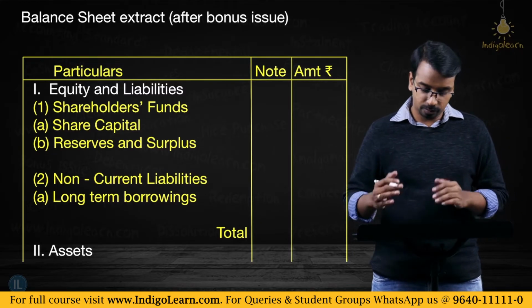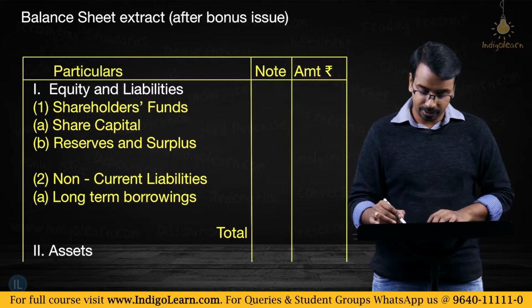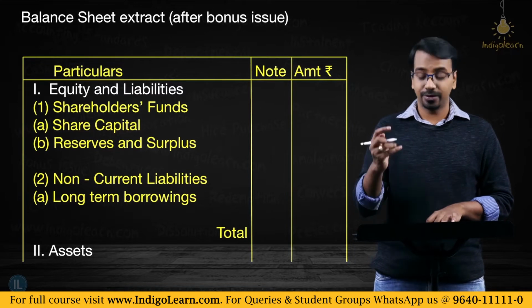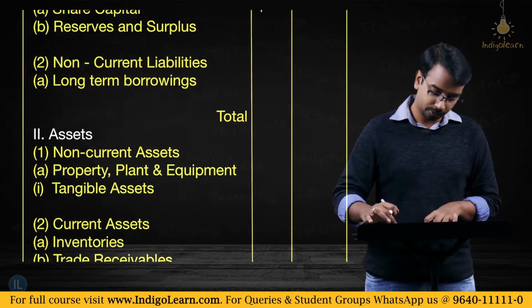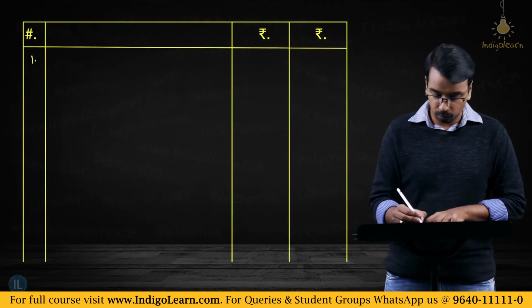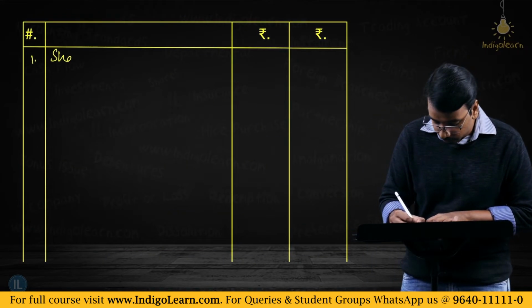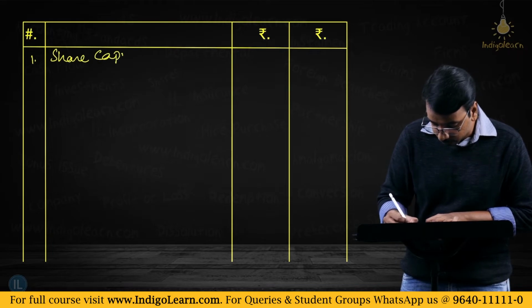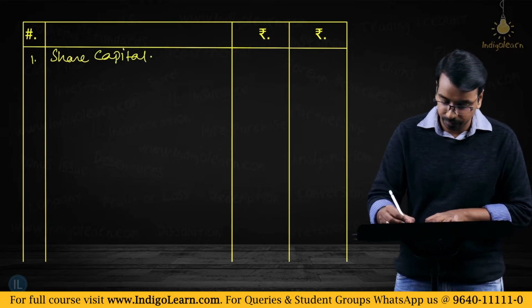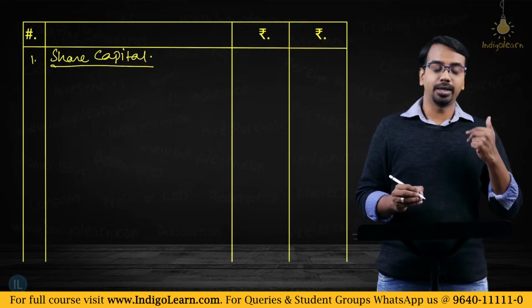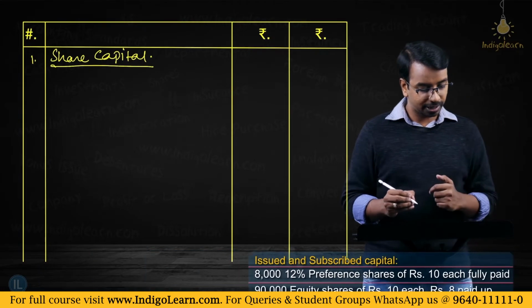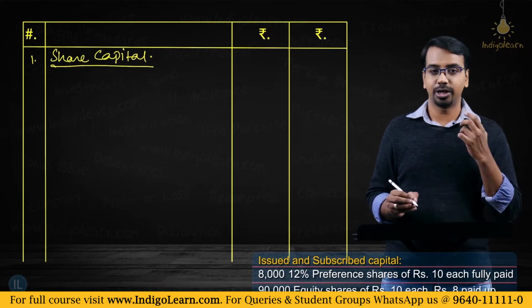So if you look at the balance sheet on the equities and liabilities side, under shareholders fund we have share capital. For this we know we will need to prepare a note number 1. So coming to the notes to accounts, note number 1, share capital, right? Now under share capital we have two categories. One is the preference share capital, then the equity share capital.